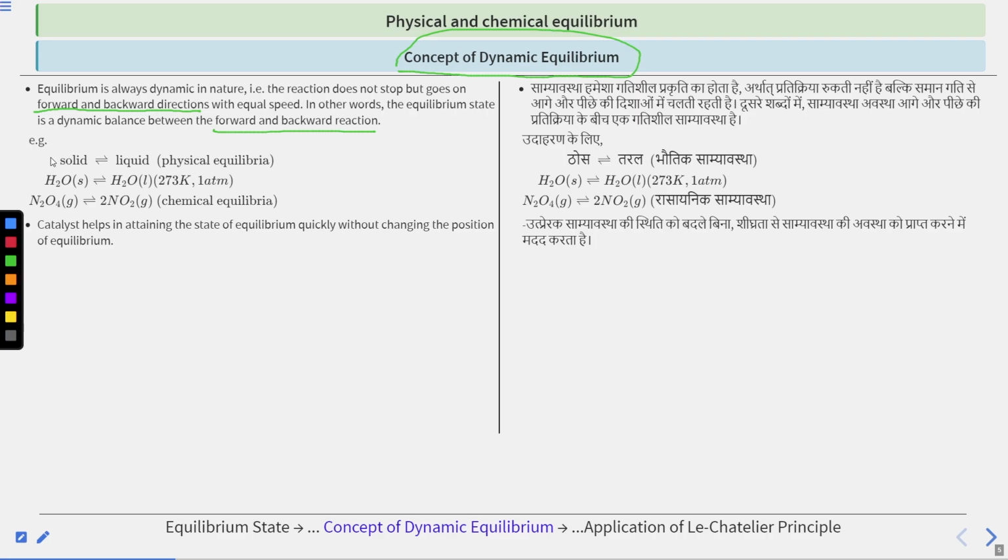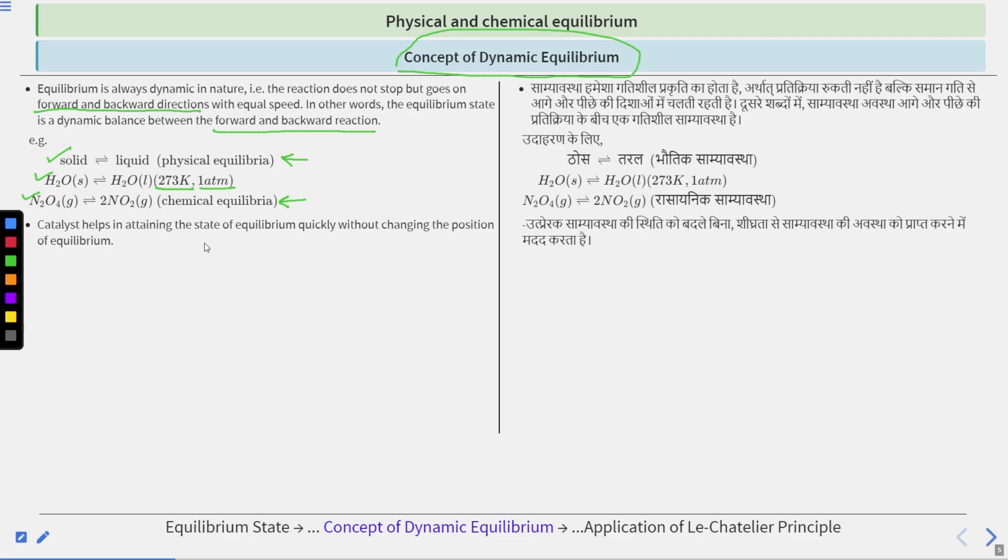For example, solid converting to liquid is a physical equilibrium. For example, H2O in solid state converting to H2O in liquid state at 273 Kelvin and 1 atmospheric pressure. So this is an example of physical equilibrium. And N2O4 in gaseous state going to 2NO2 in gaseous state is an example of chemical equilibrium. Chemically they are changing, but their physical states remain the same.